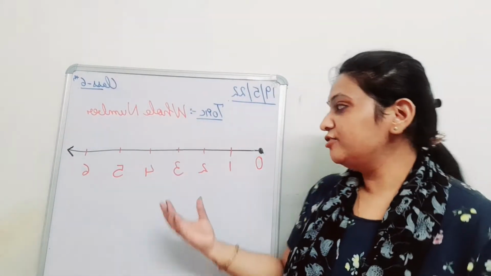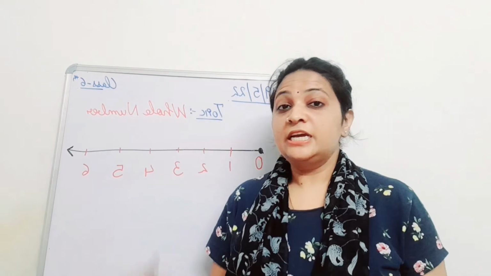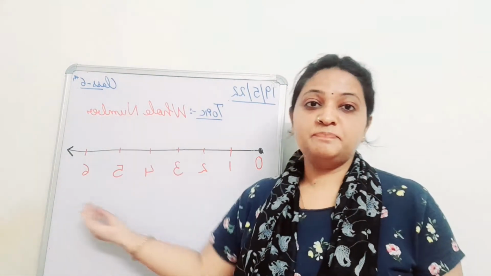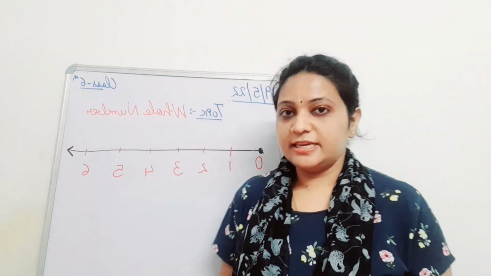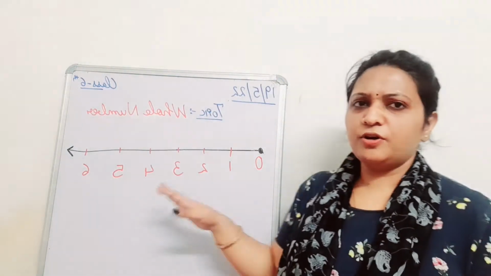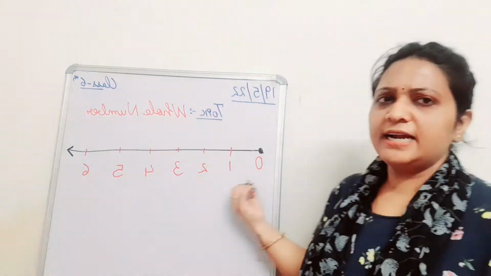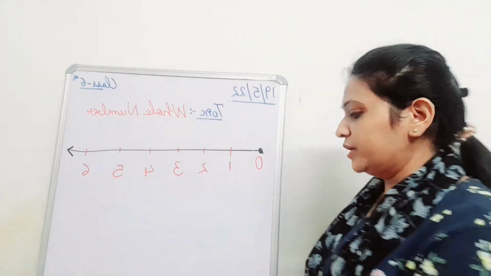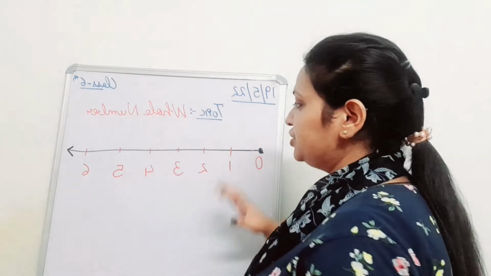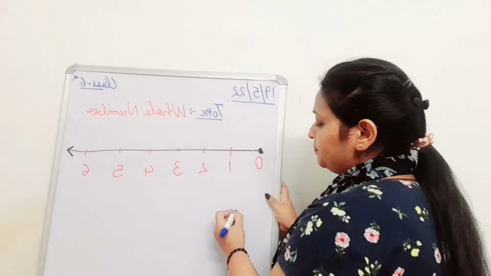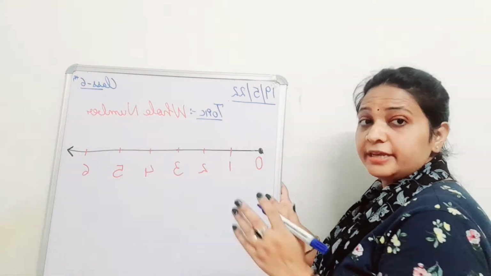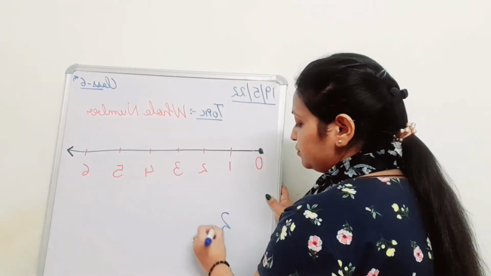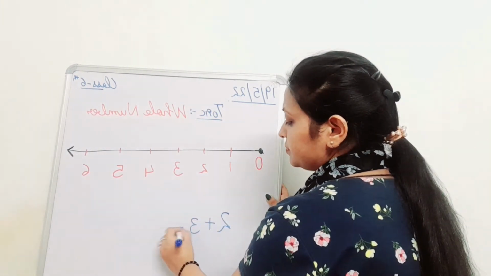Now you have to tell me what operations we can perform on the number line. Any guesses from your side? Very good. Which operation will we start with? Addition. Okay, let's check addition. If we want to add 2 plus 3, what will be the answer?